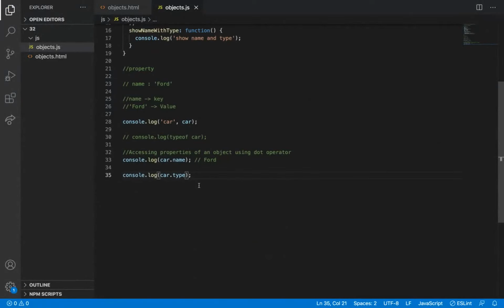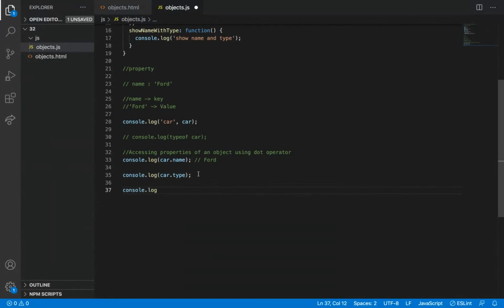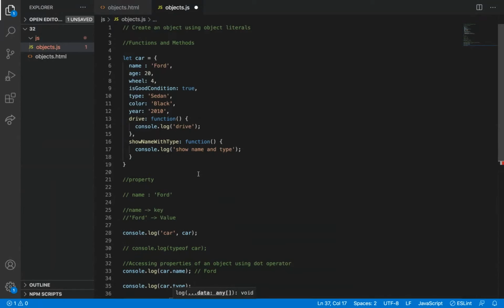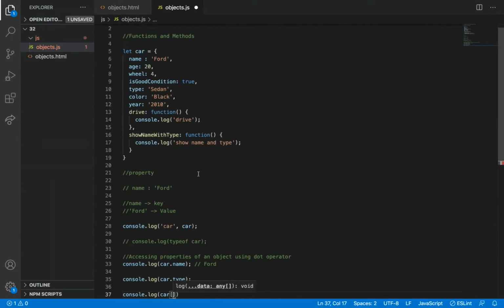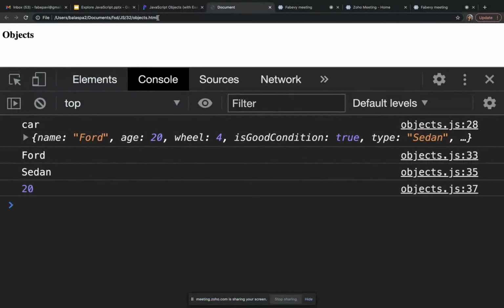We can also access like this: console.log of car of age. So we can use the square bracket with the property name, with the key here, to access the value.